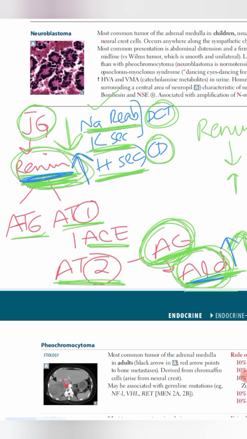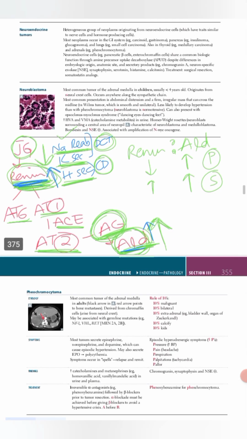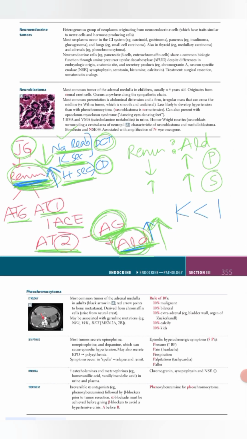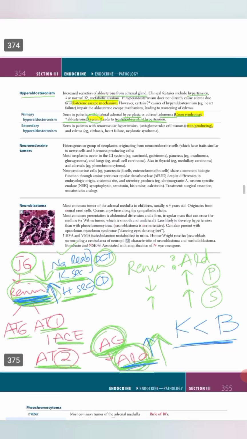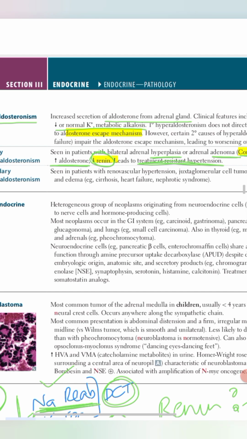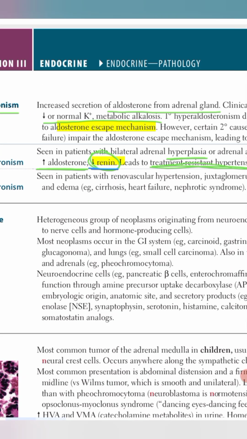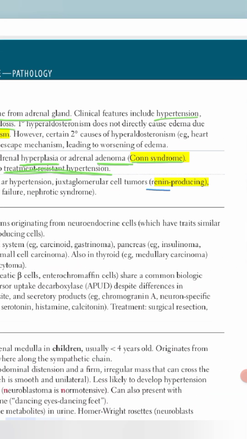Now, serum renin level will be high. The causes of increased renin are renal artery stenosis or renal artery obstruction, or heart failure. This means that the blood pressure in the kidneys will be low. Then there will be an increased level of renin and it will cause an increased level of aldosterone. So the main difference between primary and secondary is that in primary there is a decreased level of renin, and in secondary there is an increased level of renin.